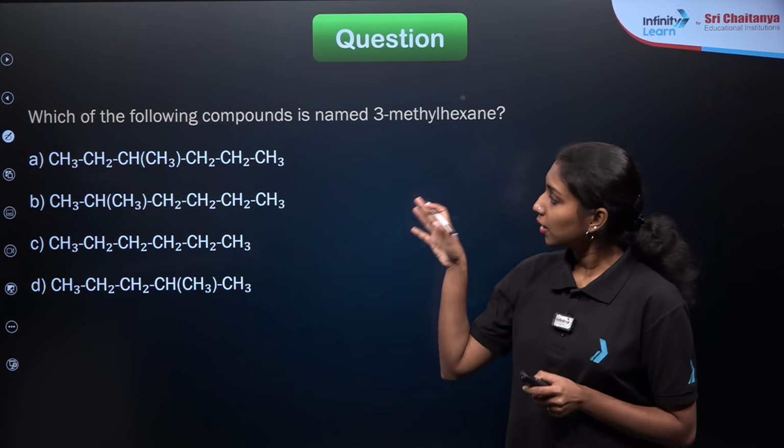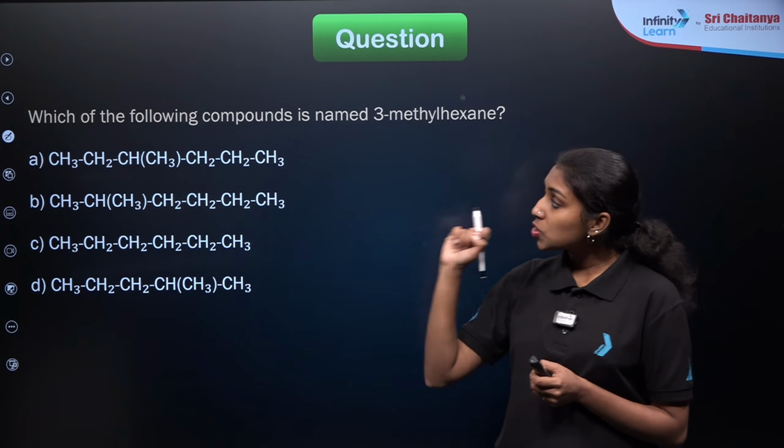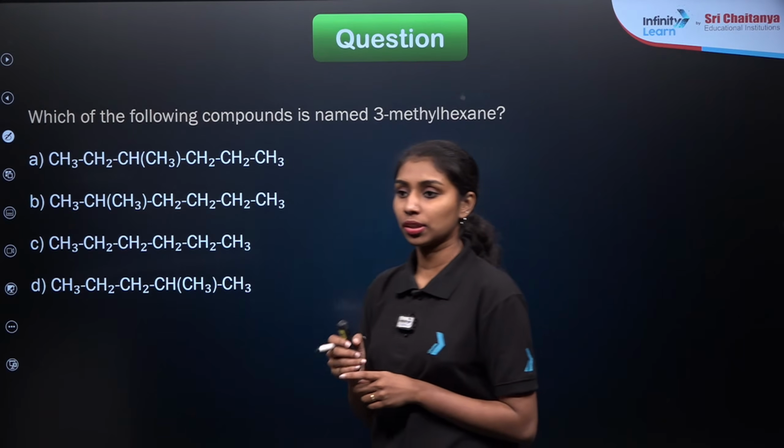Okay, this question is very important. How to write the structure of a compound from its IUPAC name? Which of the following compounds is named as 3-methylhexane?